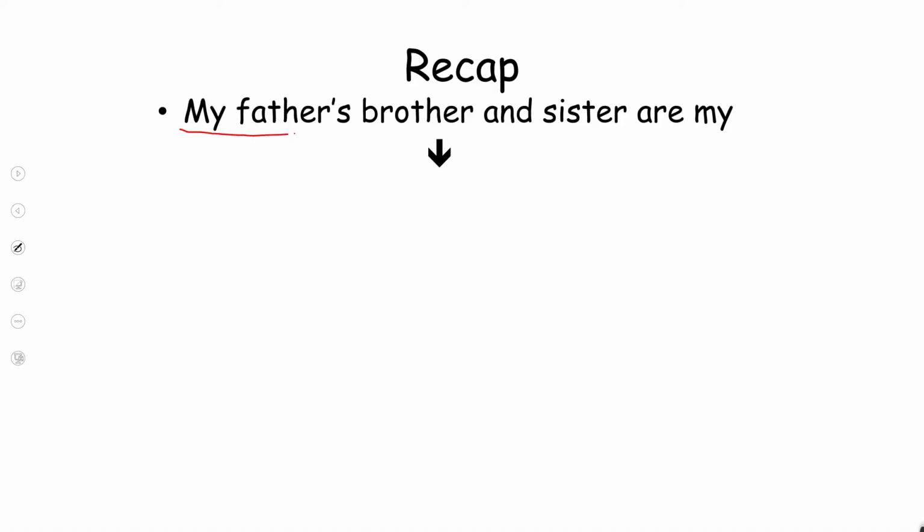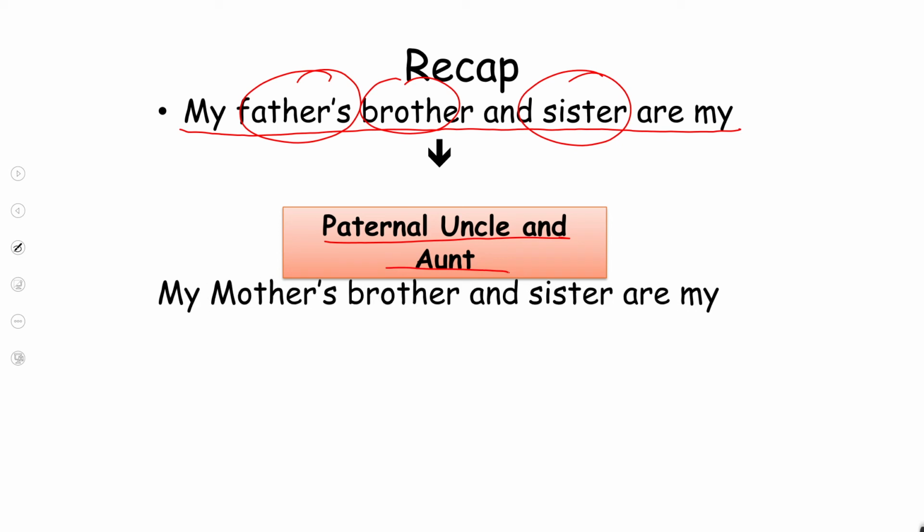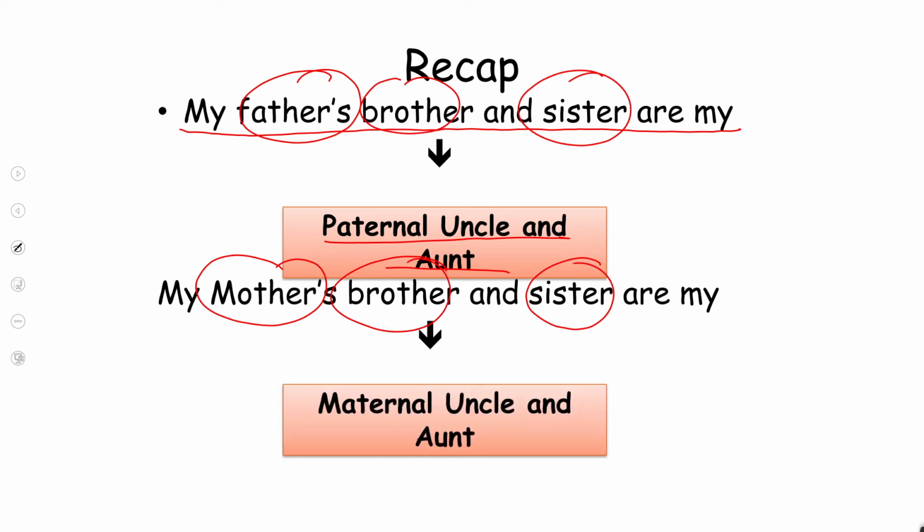My father's brother and sister are my paternal uncles and aunts. Okay, very nice. Now, my mother's brother and sister are my, what are they? They are your maternal uncles and aunts. Very nice.